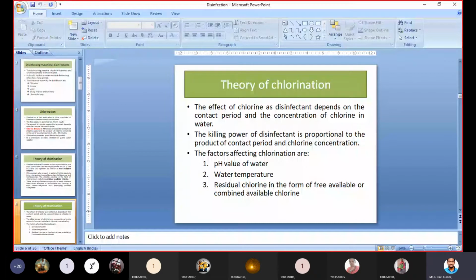After that 10 to 20 minutes, the entire bacteria will be killed. That's why the calculation of the contact period is the most important thing.